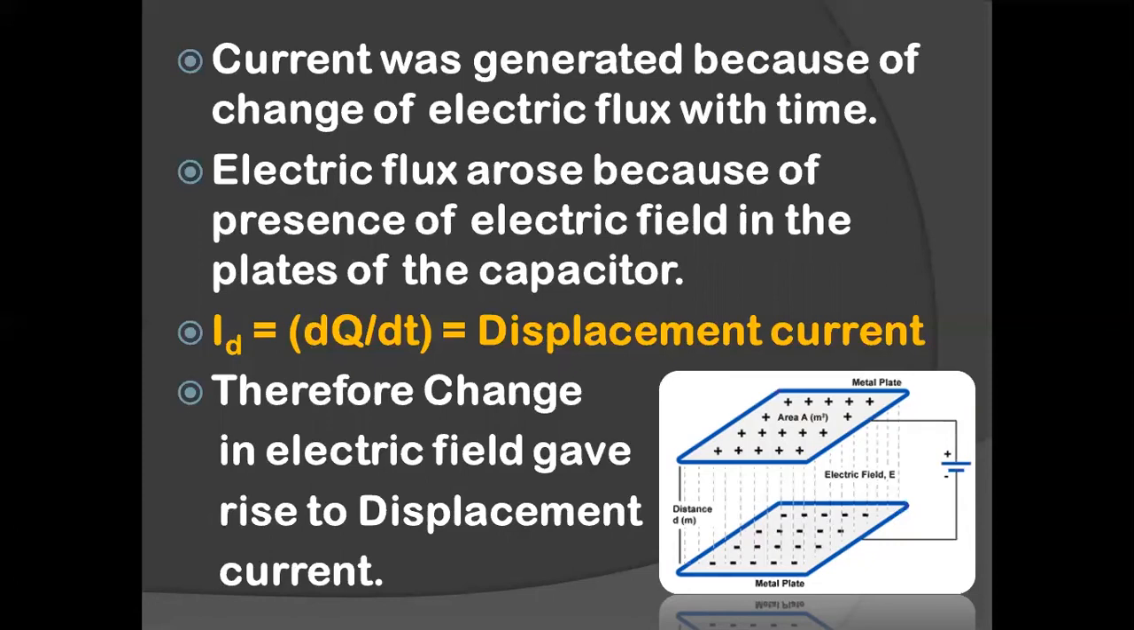But in order to correct the mistakes in Ampere's circuital law, Maxwell assumed that there is an electric field between the parallel plates, and this could be because of the change in the electric flux. And this current, we will call it the displacement current. Therefore, change in electric field gave rise to a displacement current.